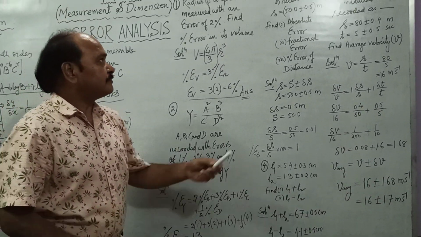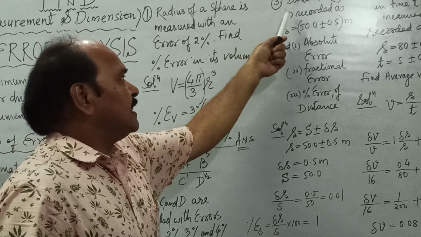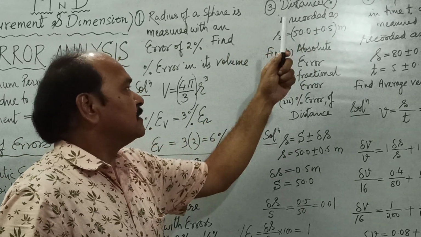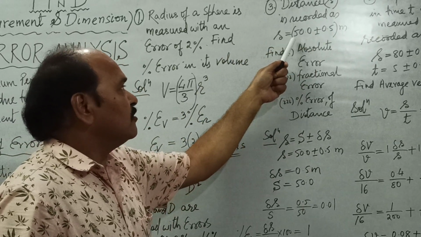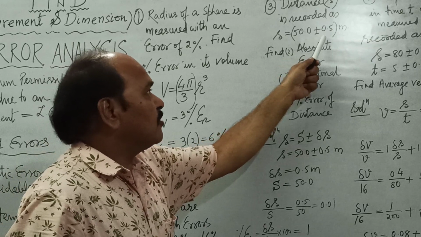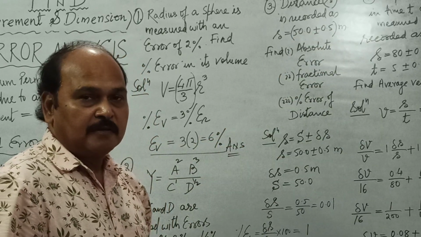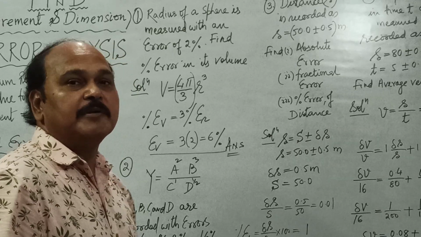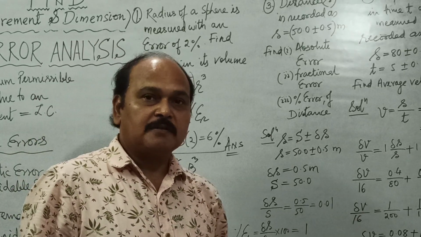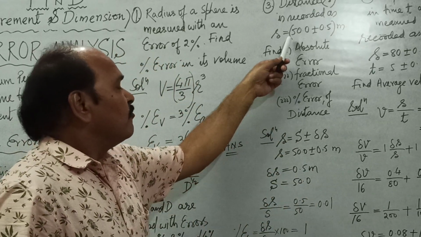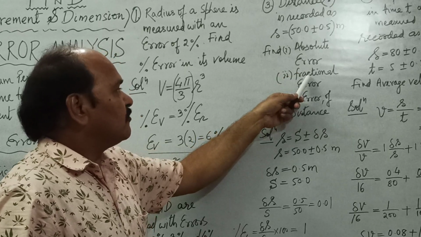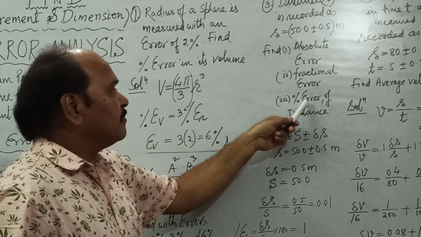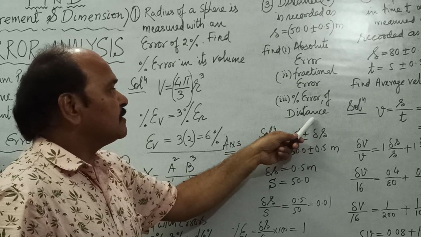Question number 3. Distance S is recorded as S is equal to 50.0 plus minus 0.5 meter. This is distance written with error limits, quantity with error limits. Now what is asked is to find out absolute error, fractional error and percentage error of distance.